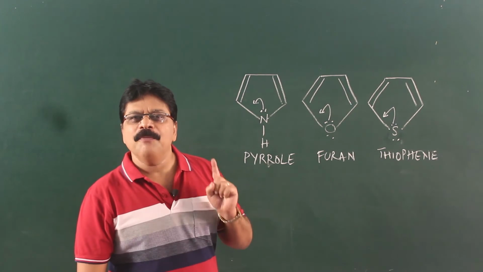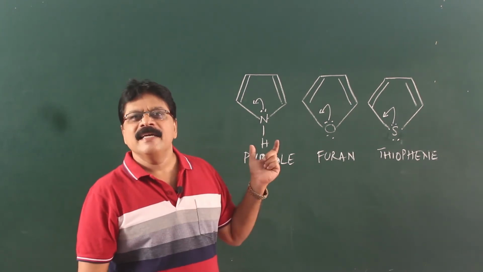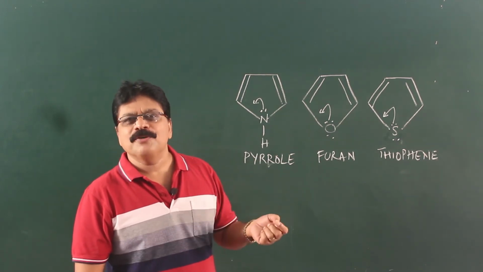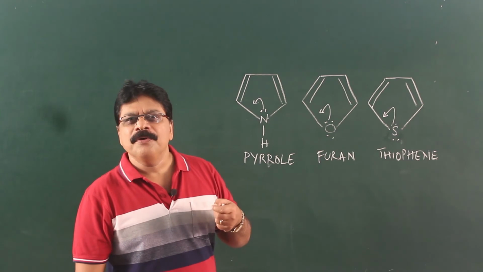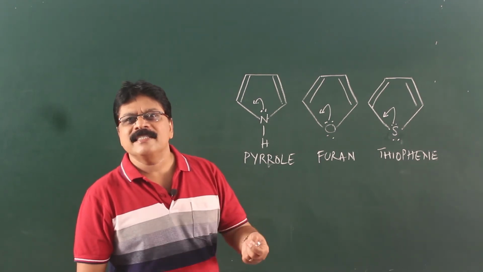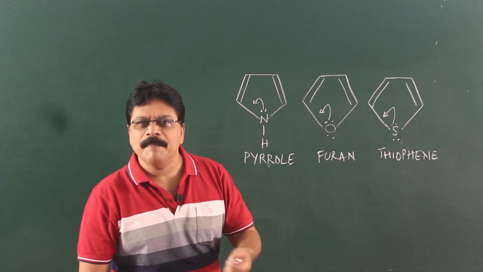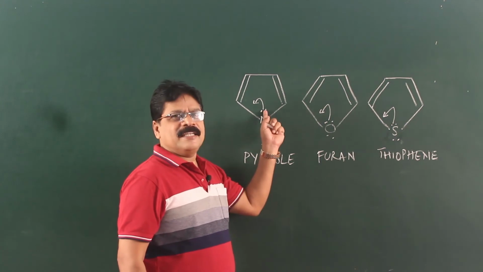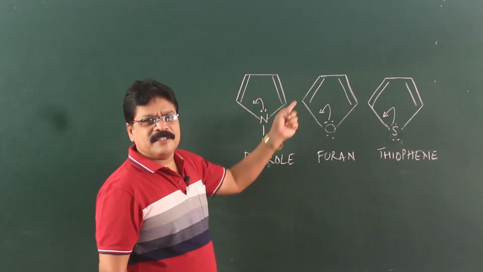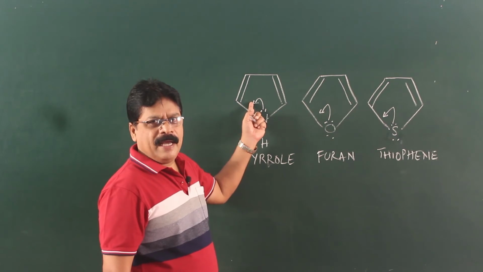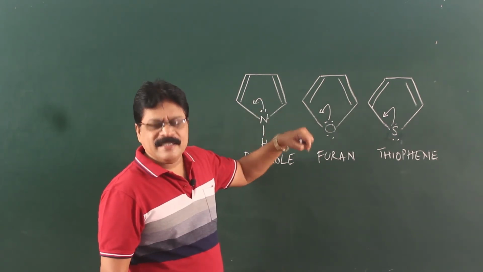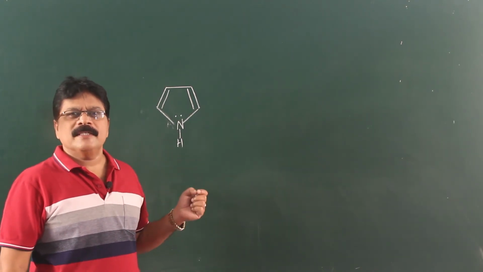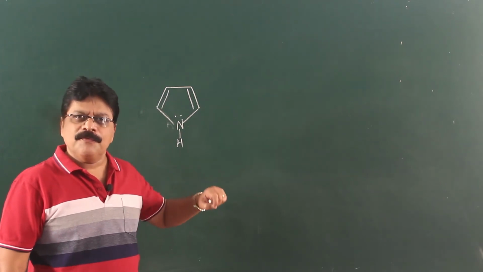Number one, aromatic molecules are highly stable compared to pi bonded molecules. Therefore, to attain stability, these molecules naturally tend to arrange the requirement for the 6 pi electron system, or 6 delocalized ring system, and this nitrogen donates its electrons. Now it has got 6 pi electrons. I can make it more clear by drawing the resonating structures. We can now discuss how nitrogen donates its lone pair electron to form the aromatic sextet.